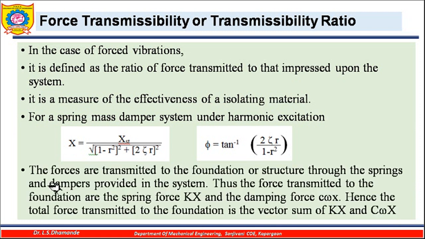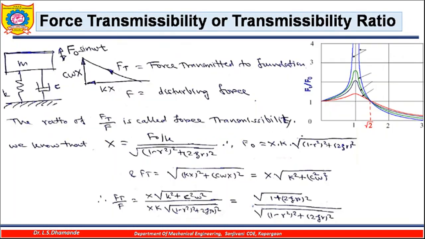The forces are transferred to the foundation or structure through the springs and the dampers present in the system. Thus, the forces transmitted to the foundation are the spring force kx and the damping force cωx. Whatever force is transmitted to the foundation goes through the spring and damper only, so these two forces, kx and cωx, and their vector sum will give us the transmitted force.